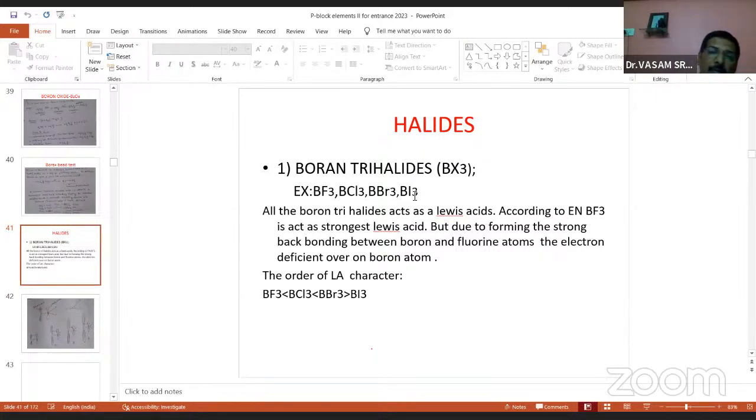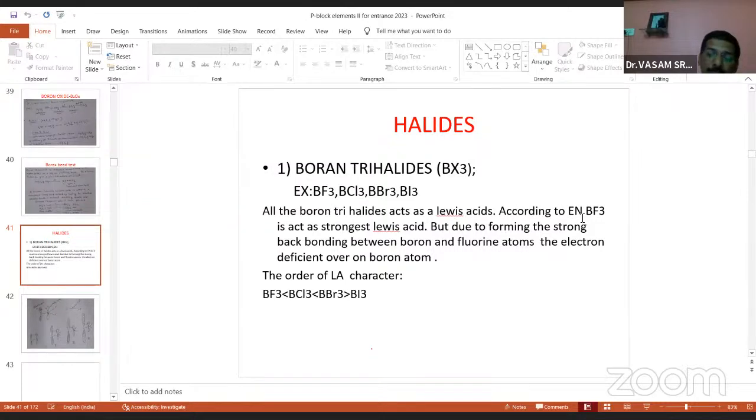So all boron trihalides act as Lewis acids, because there is electron deficiency. Remember, boron valence electrons are 3. The chlorines share with 3 bonds, only 6 electrons are around boron, but for going to octet configuration we require another 2 electrons. Since there is 2 electron deficiency, all boron halides act as Lewis acids. Remember, all are Lewis acids, because there is electron deficiency. How much deficiency? 2 electron deficiency in all of them.